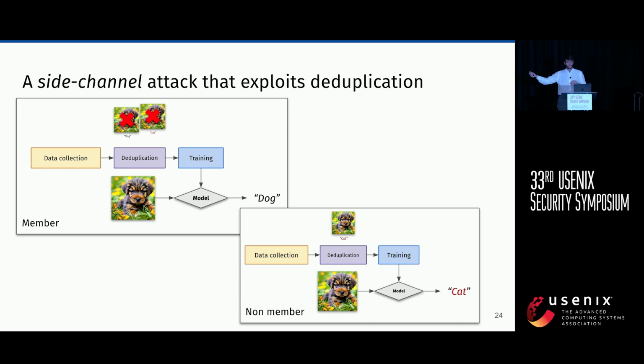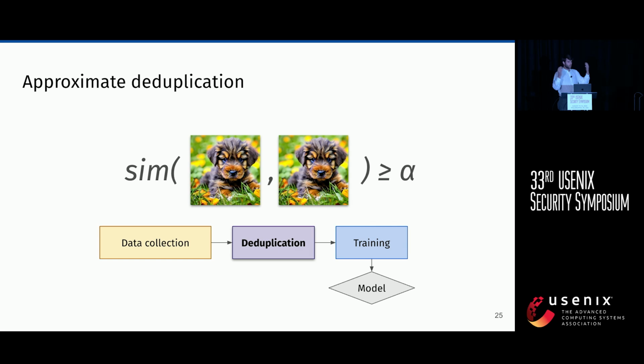However, on the other hand, if the sample was not there, then our poison is kept in the training set, and so the model is going to classify it as a cat. And yeah, this is fairly simple. This is a very simple scenario where we are doing exact duplication and deleting all the data. But let's make things a bit more interesting. As I mentioned earlier, people also do different types of duplication.